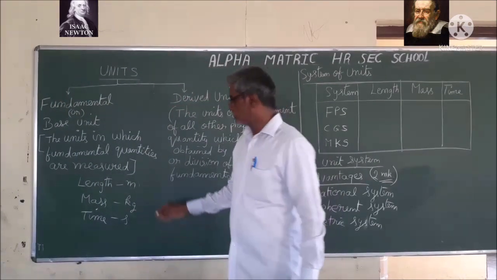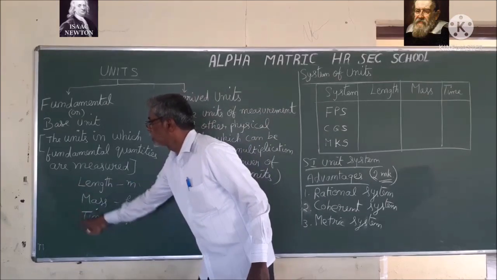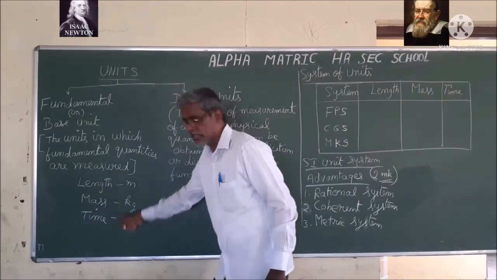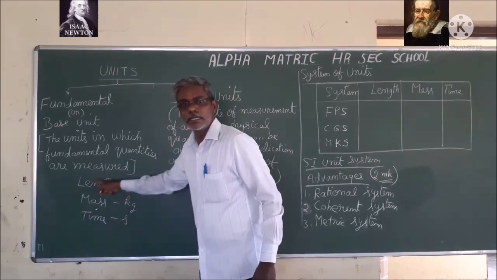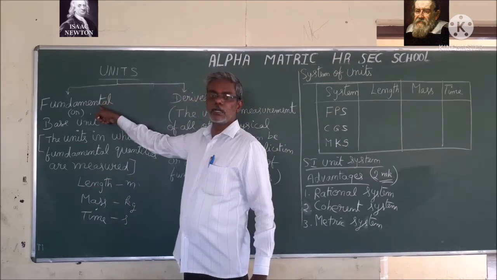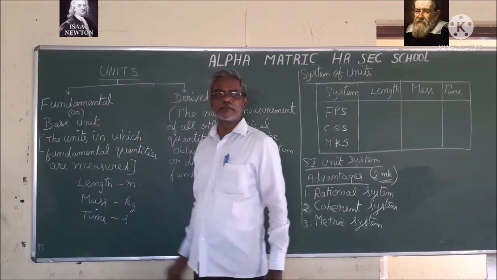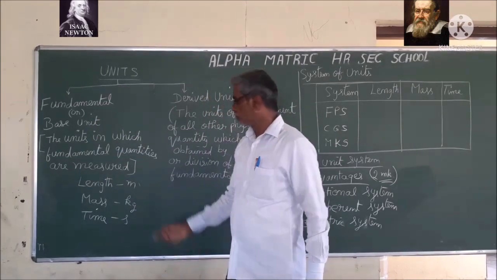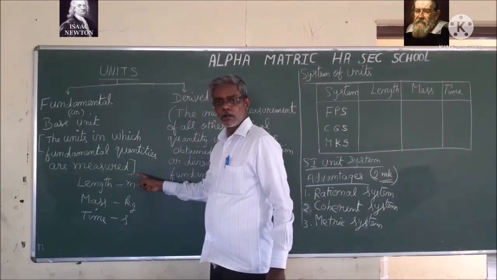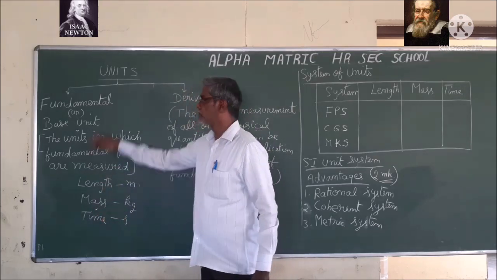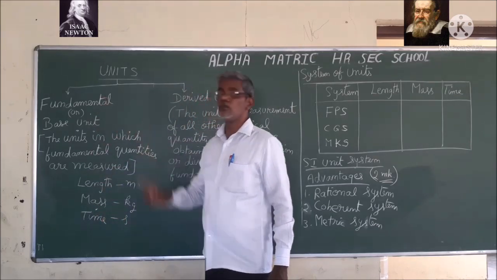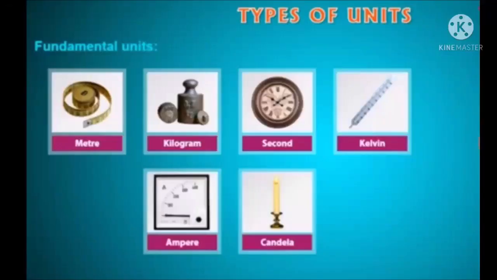Understood now? The units in which fundamental quantities are measured are called fundamental or base units. I think you understood?